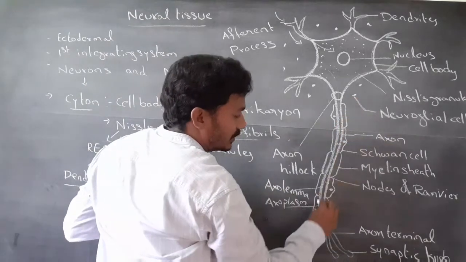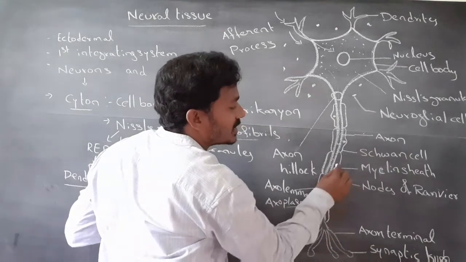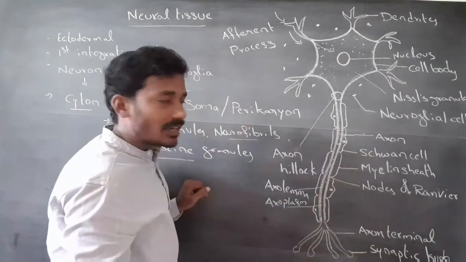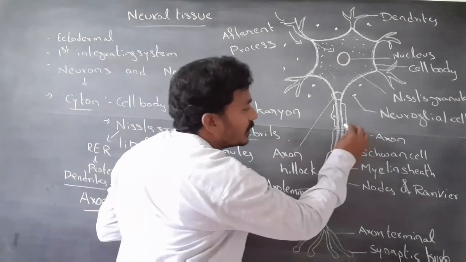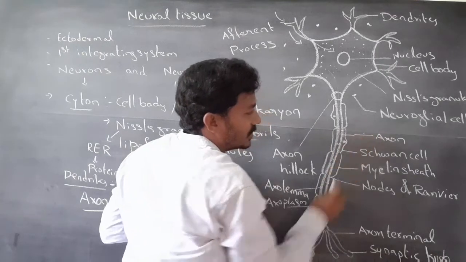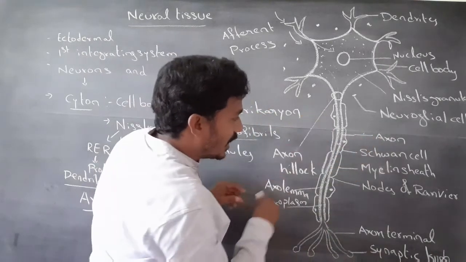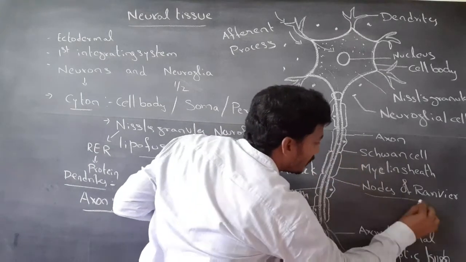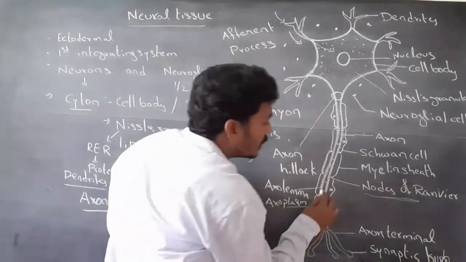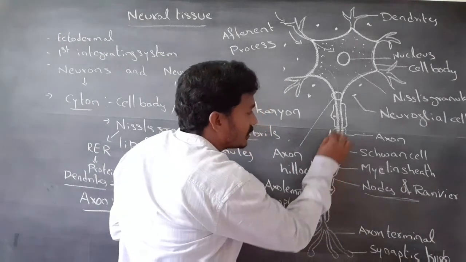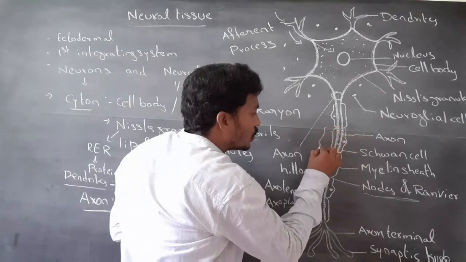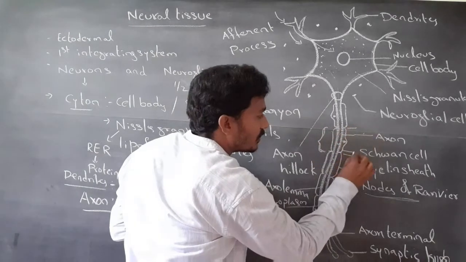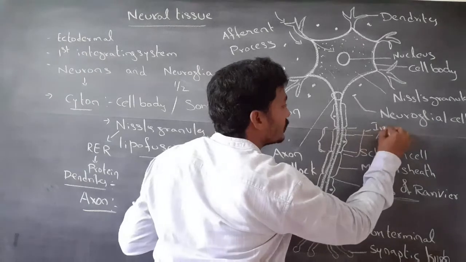Axons are covered by Schwann cells. Schwann cells produce myelin sheaths. In between the Schwann cells, a gap is present. This gap is called the node of Ranvier. The space between two nodes of Ranvier is called internode.